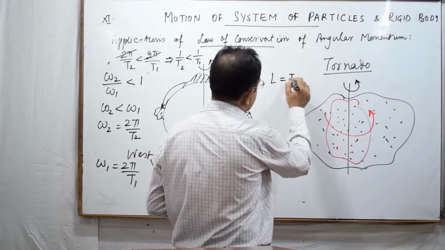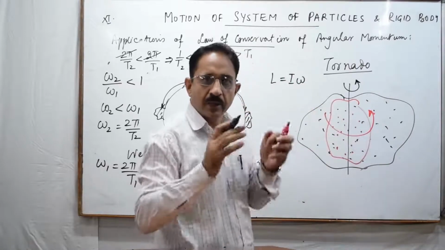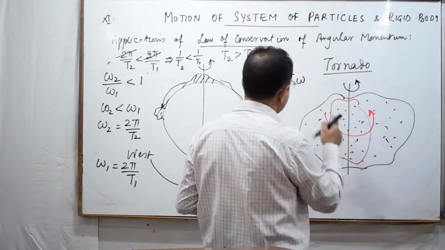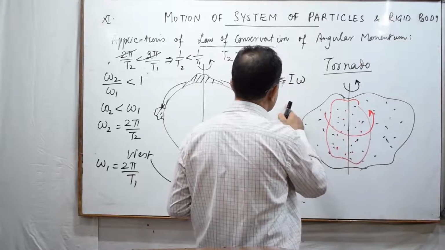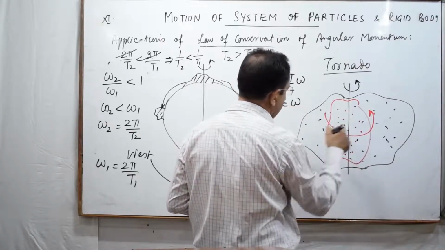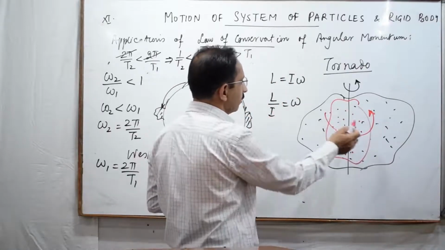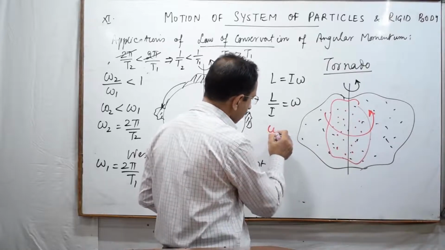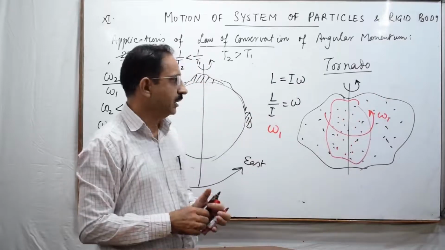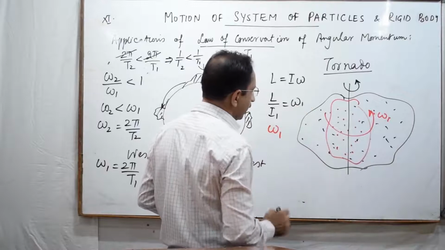If I say L is equal to I omega, keeping the angular momentum of this whole air mass constant, you will see that its moment of inertia is small. Once the moment of inertia is small, when I write L divided by I is equal to omega, it will have a large angular velocity. So for the inner mass, if I take omega 1 as the angular velocity, omega 1 will be equal to L divided by I1.